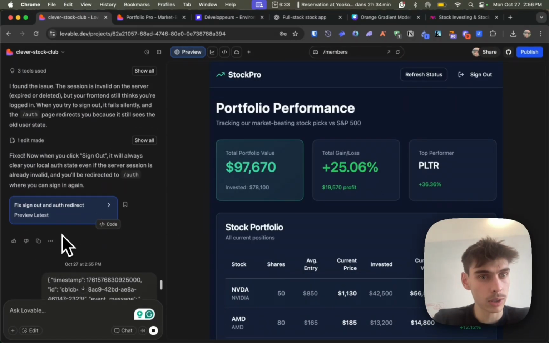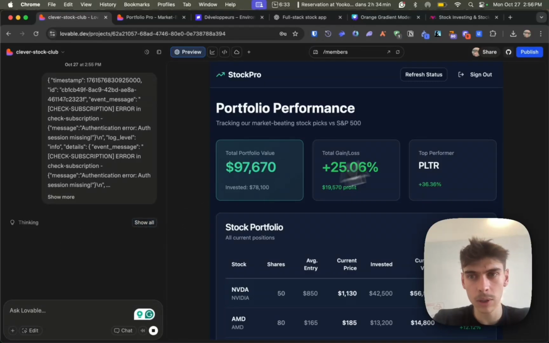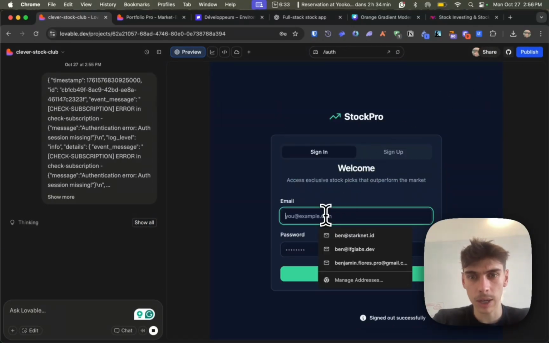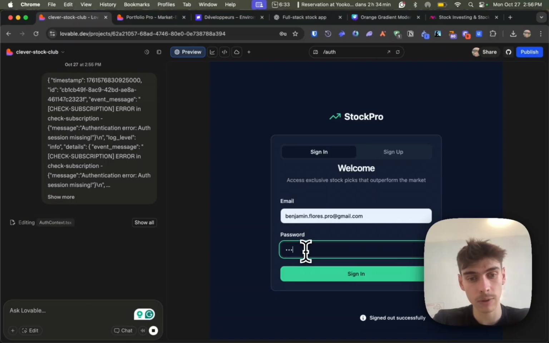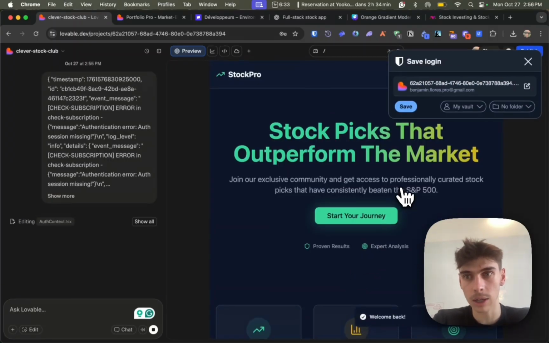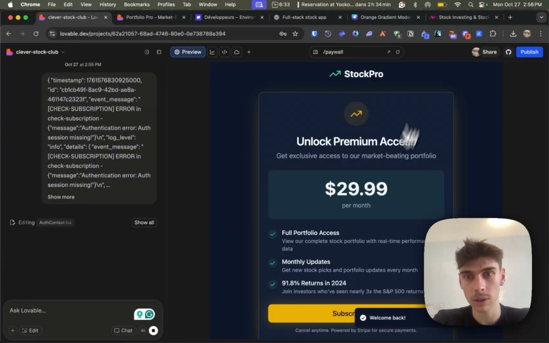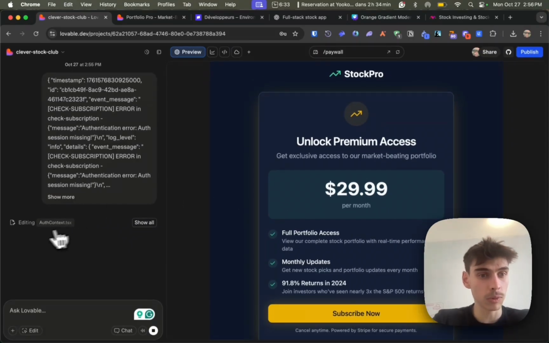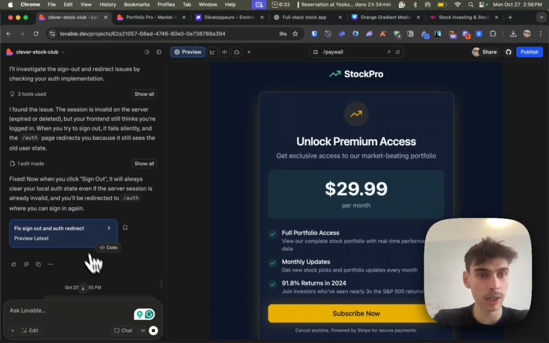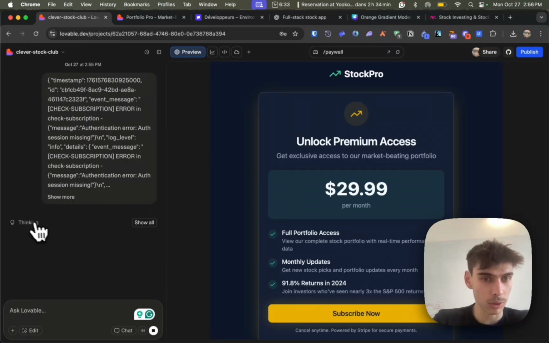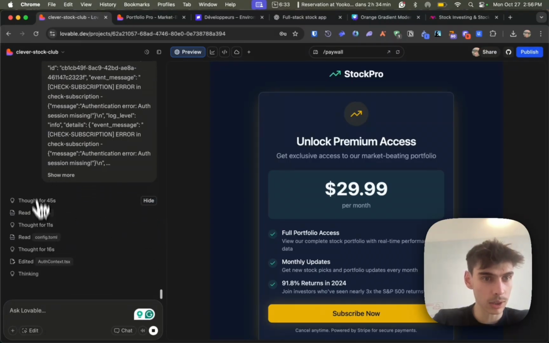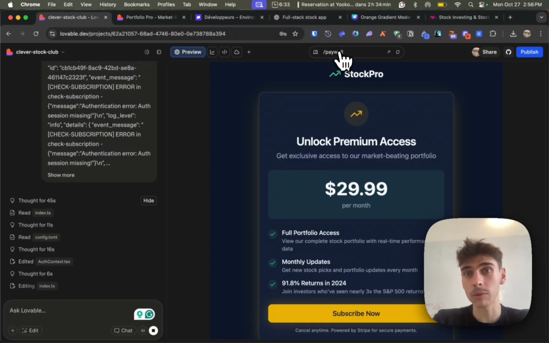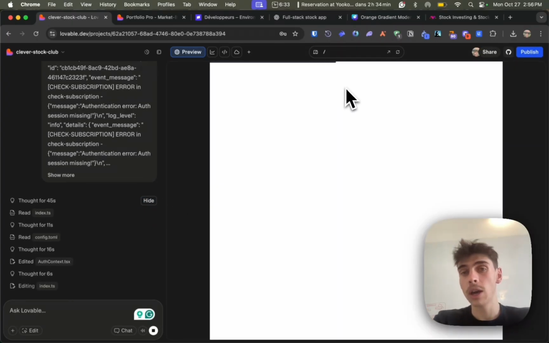Now it seems to work. It seems that it already has fixed the problem. Well, let's try again with something that doesn't have the subscription. This account doesn't have the subscription, and here it works. So it already fixed the problem apparently, which is interesting because we don't see it here. Yes, we see already some edits, but it already fixed the problem, so that's perfect.